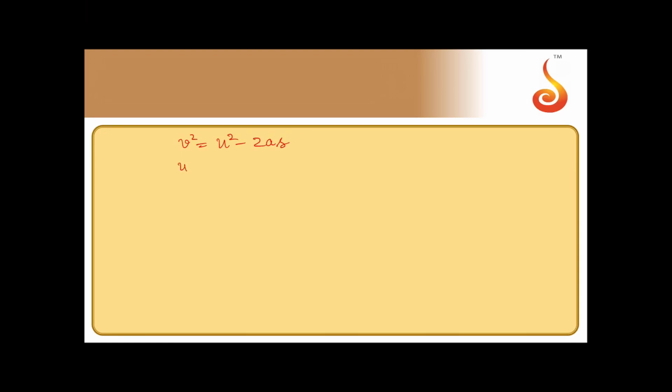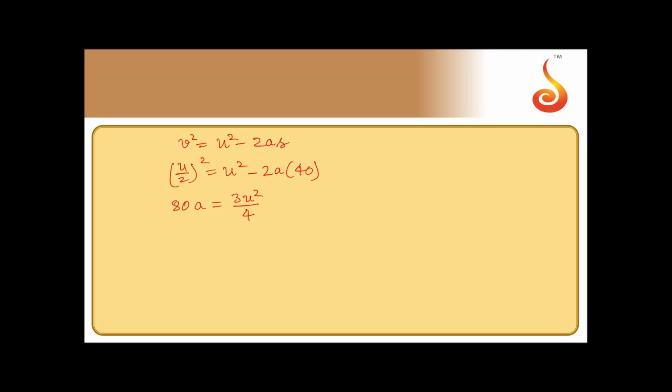So v is half of the initial velocity. So it should be u by 2 whole square is equal to u square minus 2a into 40. So take this to this side, it will become 80a is equal to, this will become u square by 4, that will be 3u square by 4.